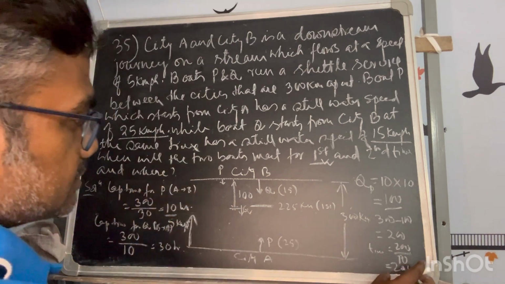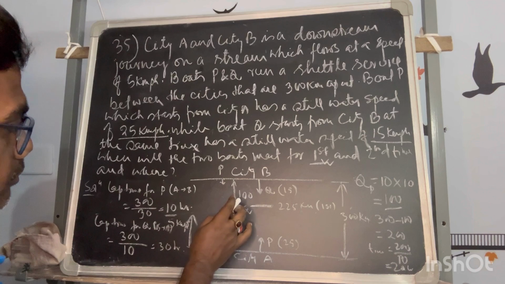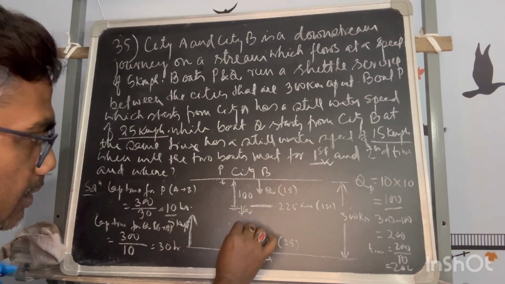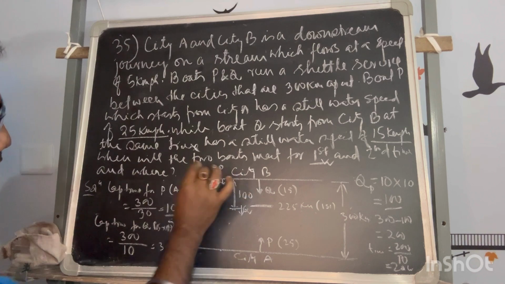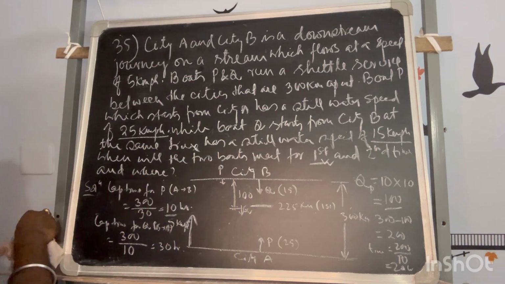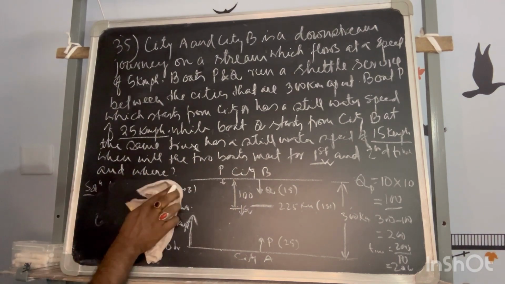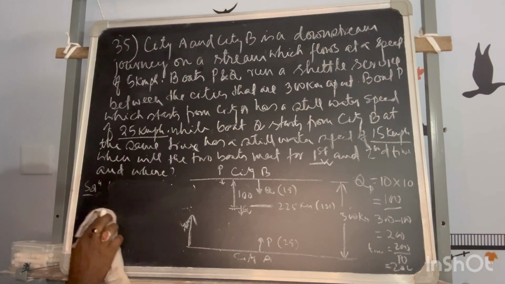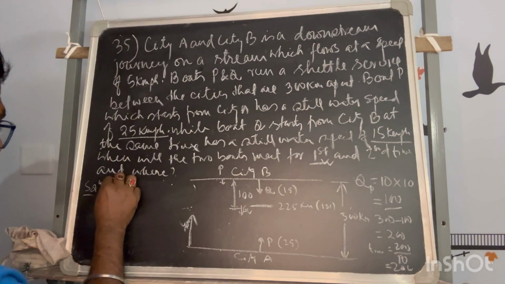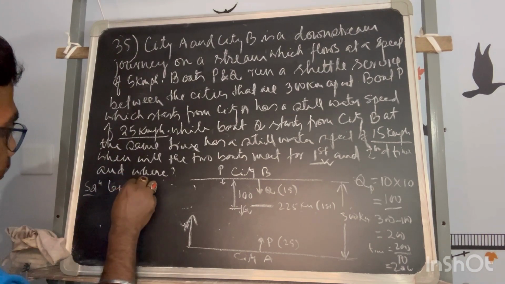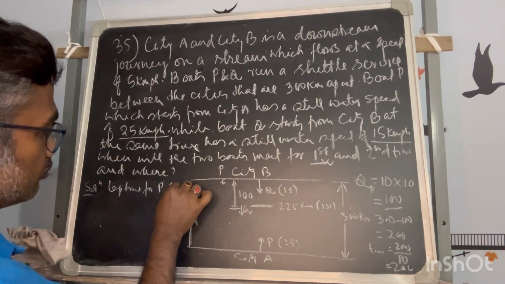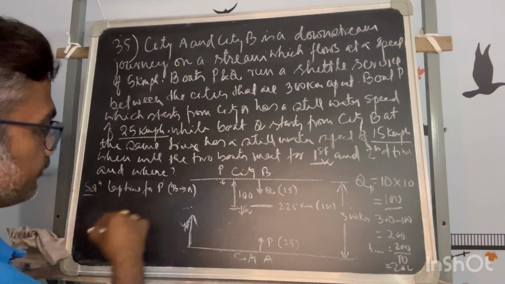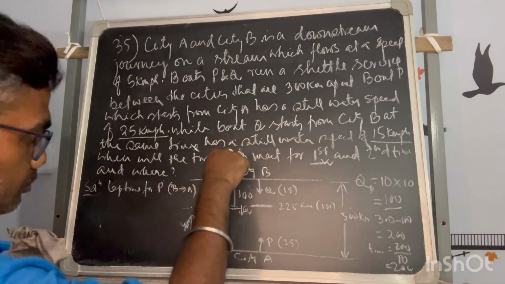Now Q has still 20 hours to reach A, and P has already started there, and how much time will P take? Now the lap time for P when moving from B to A.